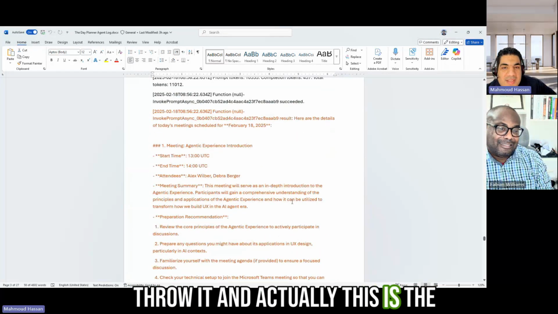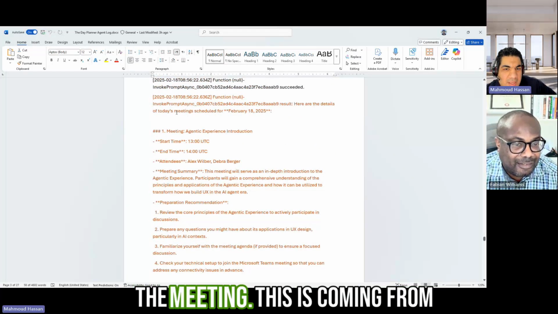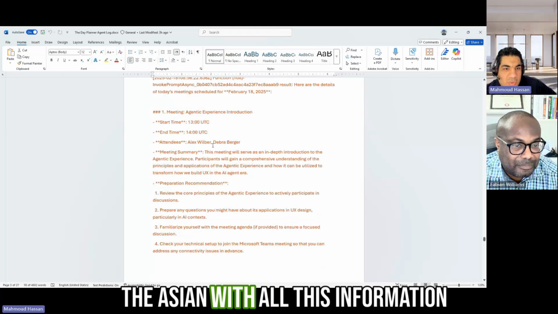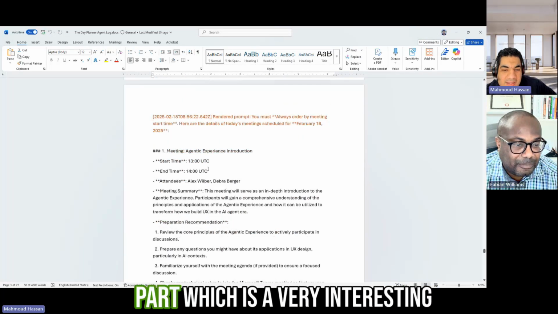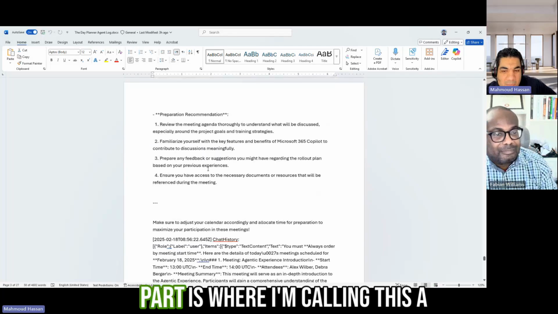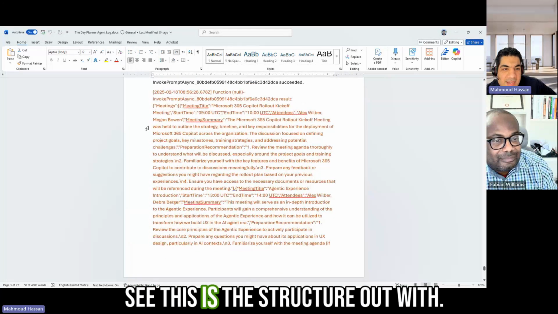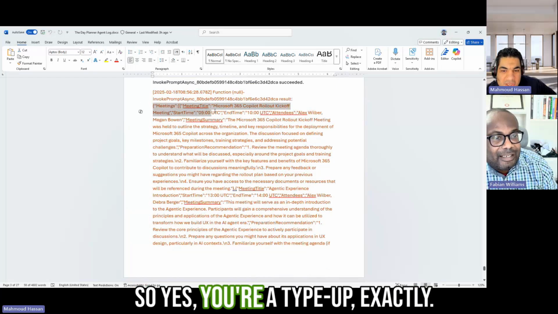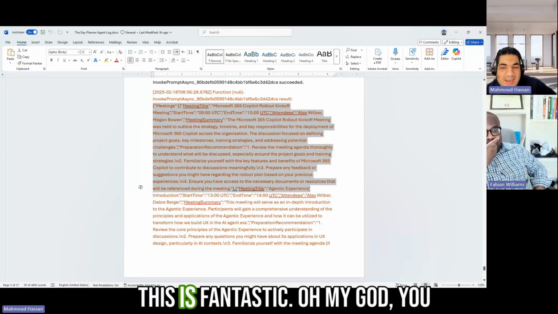And actually, this is the result, the initial text result. So here are the details of today's meeting. This is coming from the agent with all this information, as you can see. And then the last part, which is the very interesting part, is where I am calling the structured output. And as you can see, this is the structured output. So this is the type of. Exactly. Exactly.